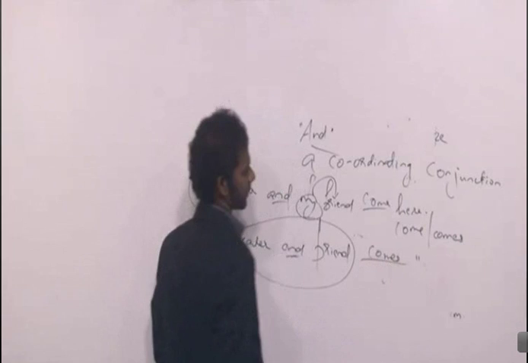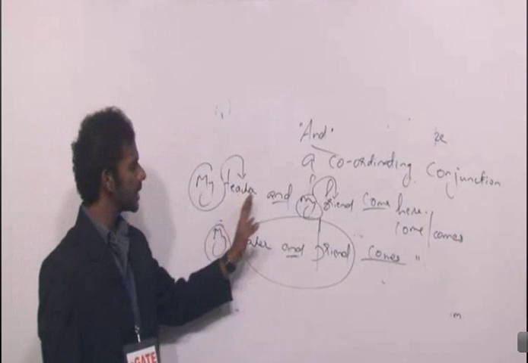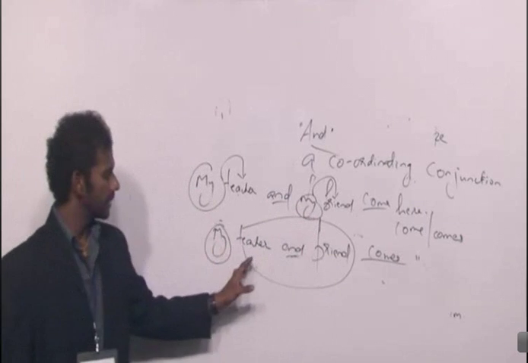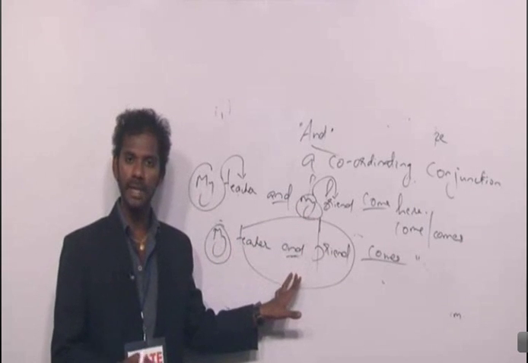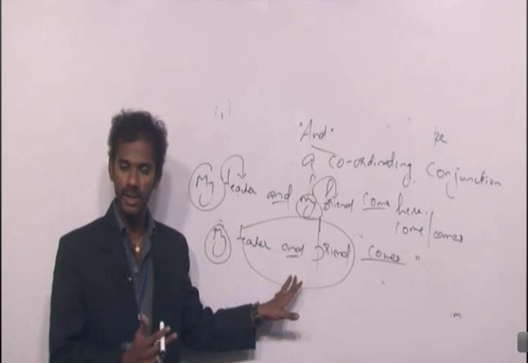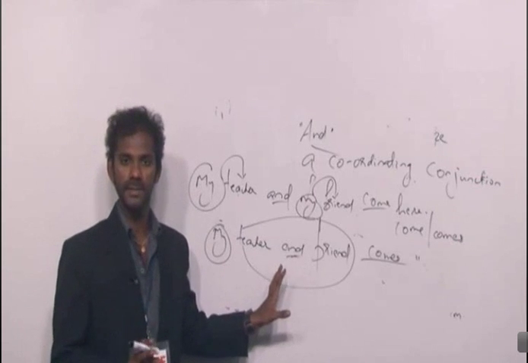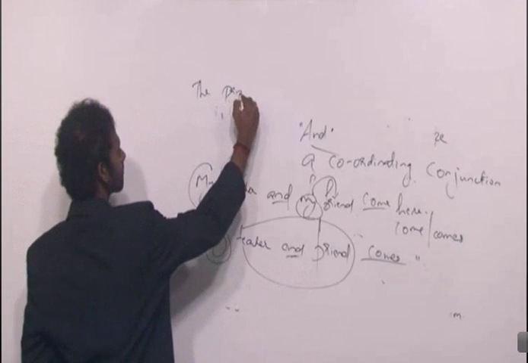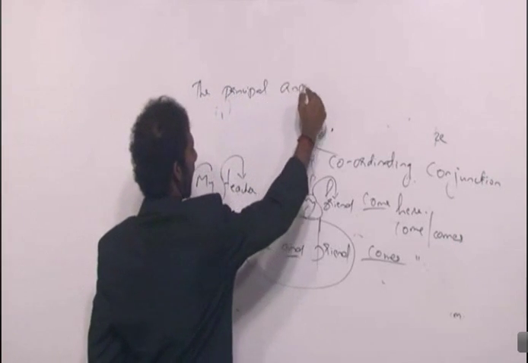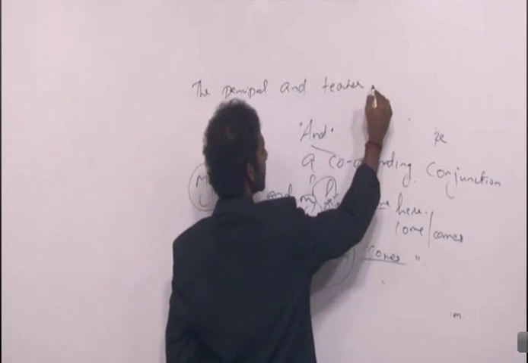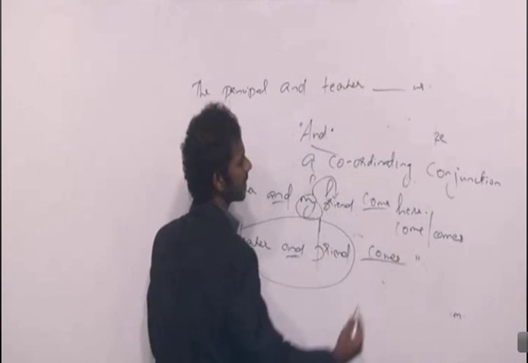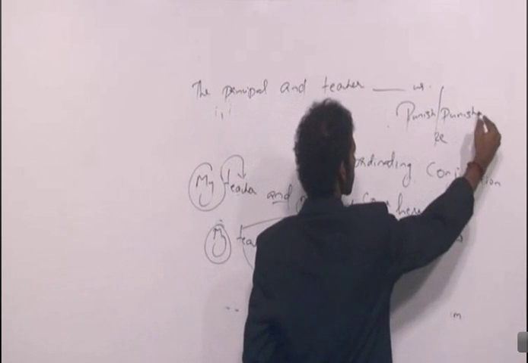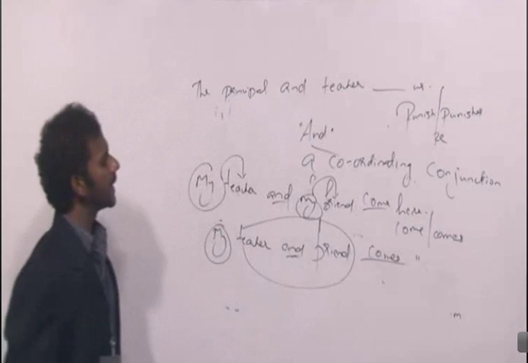Comes here. Right? So my teacher and my friend come here. My teacher and friend comes here. Because in this case, "and" is combining two similar entities. So subject is taken as singular. Verb also must be singular. Right? What about this sentence? The principal and teacher dash us. Options are punish, punishes. The principal and teacher dashes.